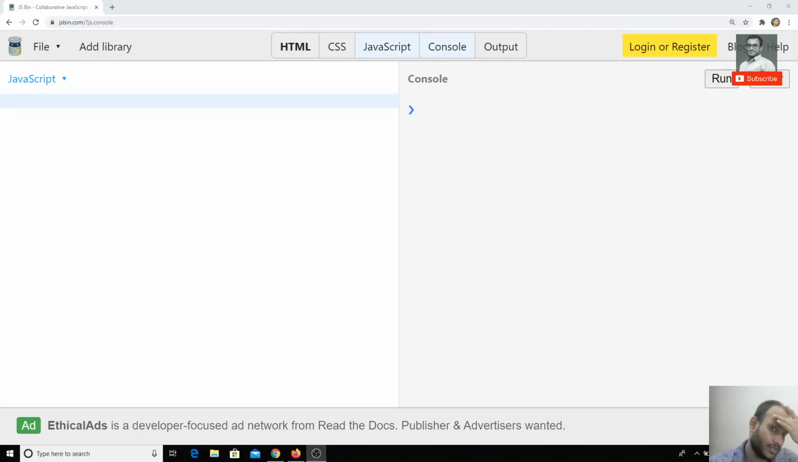Hi friends, in this video we will see a new concept in ES6, that is Reflect. So what is this Reflect? We can also call it the Reflect API. So what is this Reflect?